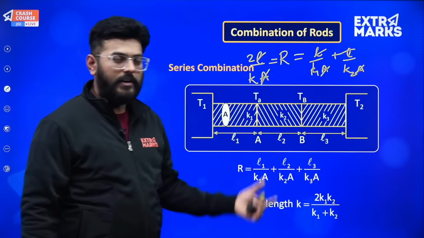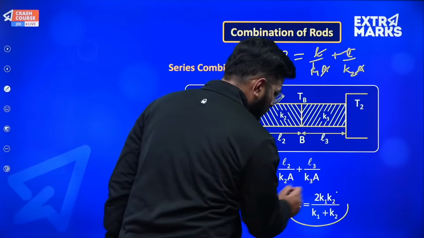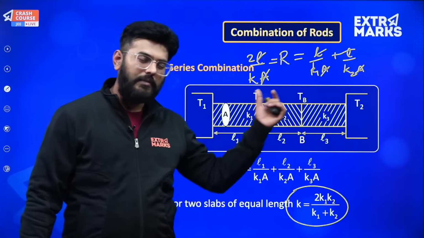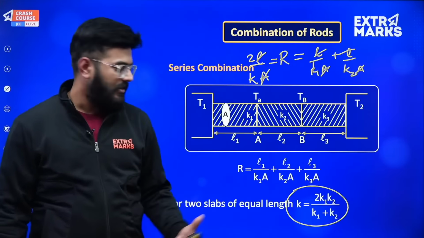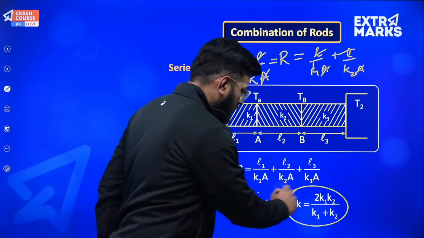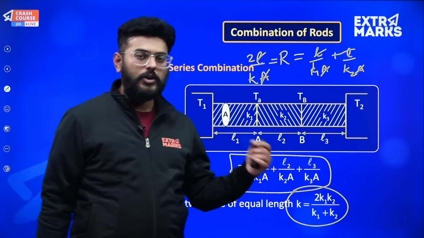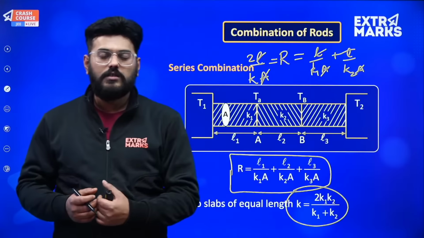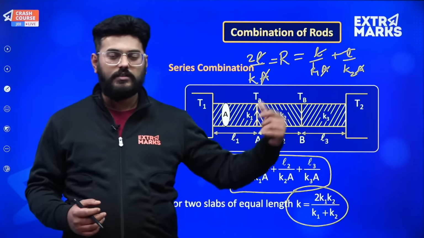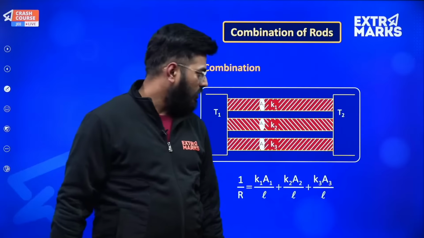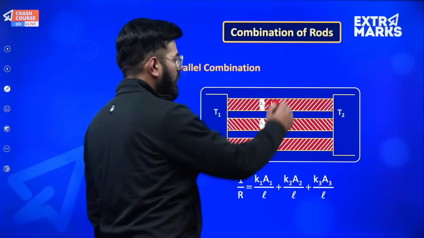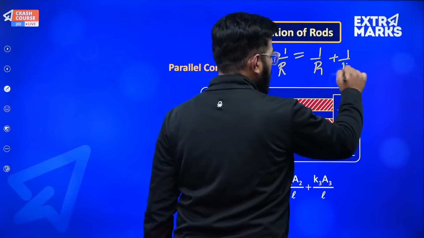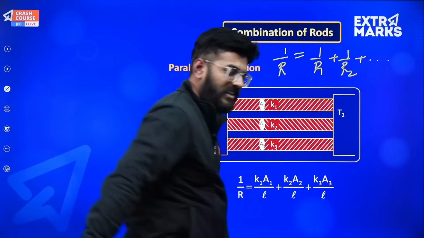So from this I can very well relate that K will be equal to 2 K1 K2 upon K1 plus K2. So the result is derived using that, but that can be very well done by you as well. That's normal mathematics. You just need to remember this concept from current electricity, that whenever in series the resistors were added R1 plus R2 plus R3 till Rn, and in parallel, 1 upon R will be equal to 1 upon R1 plus 1 upon R2 and so on for the rest of the terms.